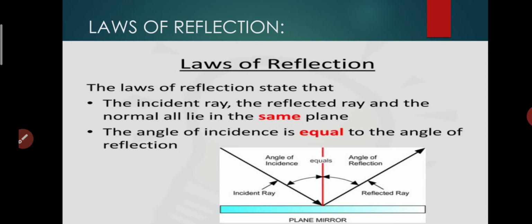So the second law states that the angle of incidence is equal to the angle of reflection. We can denote the angle of incidence by small i. So we can say that small i is equal to small r, the angle of reflection.